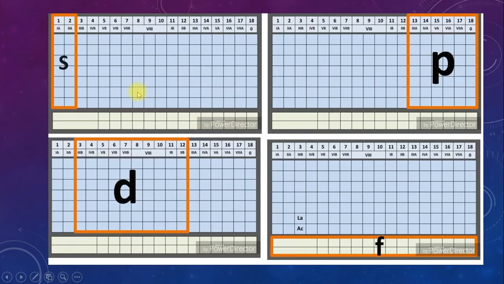This is like a simulation of the modern periodic table. If we number the groups, we have 1 and 2 for the two groups on the left side, the D block from the 3rd group to the 12th group, then we complete with 13 for the P block up to 18 for the zero group. And finally, we have the F block below the table.